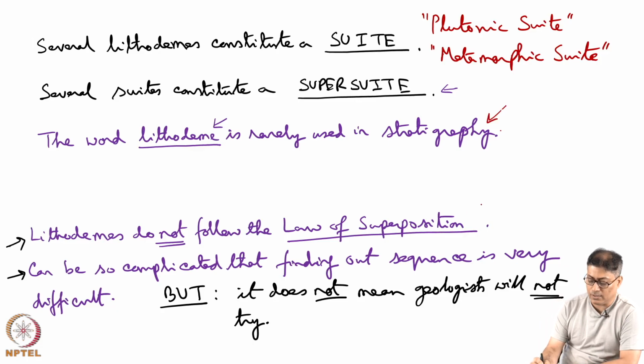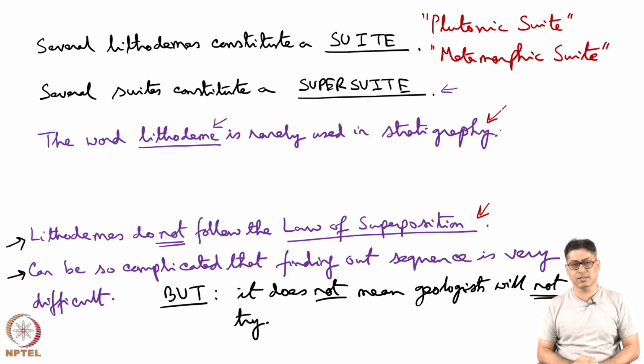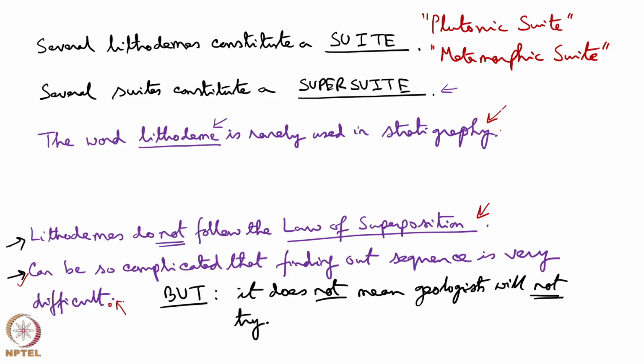Lithodems do not follow the law of superposition because there are intrusive or cross-cutting relationships. So, it is not that as we go upward we are going to get younger rocks. It may not be valid all the time. The lithodems can be so complicated that finding out the sequence is very difficult. This is the statement given in the geoscience literature, but it does not mean that we will follow it.